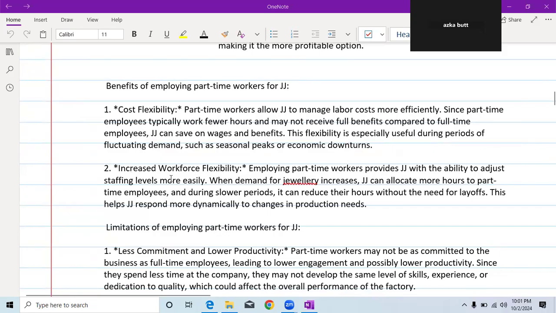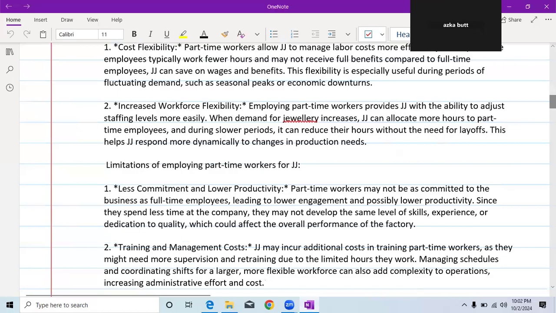And a second advantage is that there would be increased workforce flexibility. Employing part-time workers provides JJ with the ability to adjust staffing levels more easily. When demand for jewelry increases, JJ can allocate more hours to part-time employees, and during slower periods, it can reduce their hours without the need for layoffs, and this helps JJ respond more dynamically to changes in production needs.